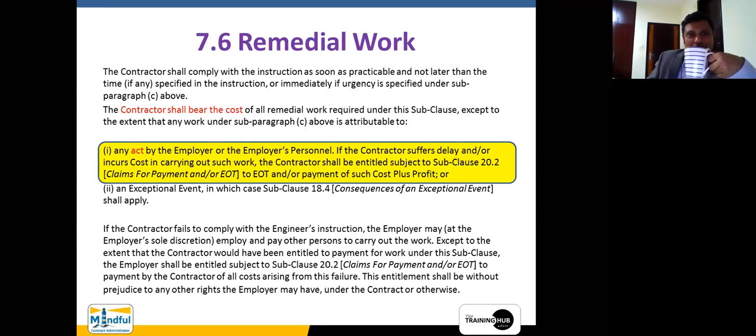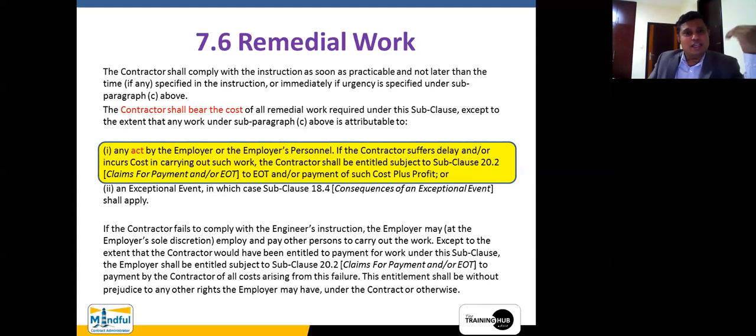The contractor shall comply with the instruction as soon as practicable and not later than the time specified in the instruction, or immediately if urgency is specified under subparagraph C above. In any standard form of contract, no matter who is the responsible person, if it is detrimental to the safety of the works or of the personnel working on site, the contractor has to attend to these works immediately.